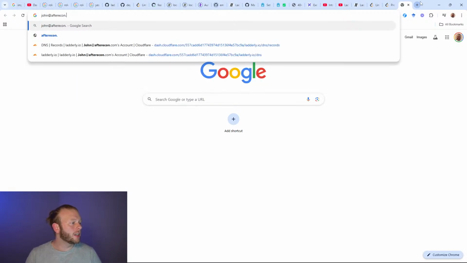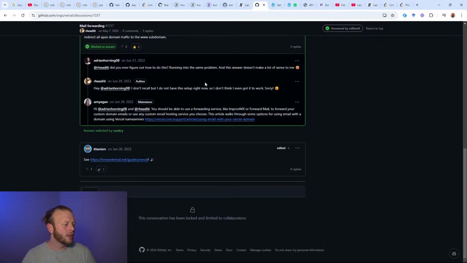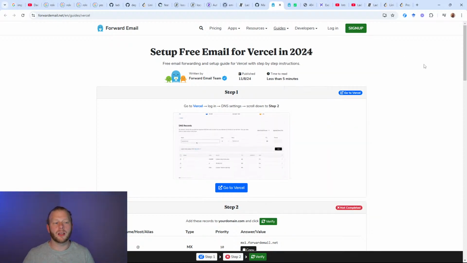So the afterecon.com domain was previously a WordPress website on GoDaddy, and I moved the domain hosting to Vercel. In that process, I lost my email forwarding, so I was unable to log into my Leetcode account because I couldn't reset my password. Here's how I solved that in 2 quick minutes. It was really easy. I did a Google search for Vercel domain forwarding, and I found this article with a solution at the bottom using forwardemail.net. I checked it out and I highly recommend it. It took me about 10 minutes or less, and it's free.